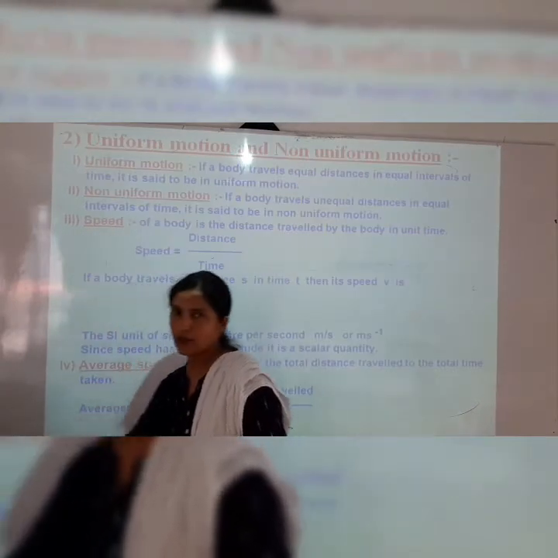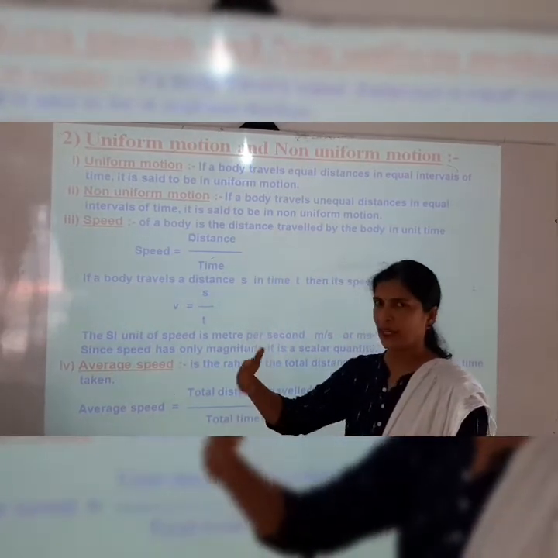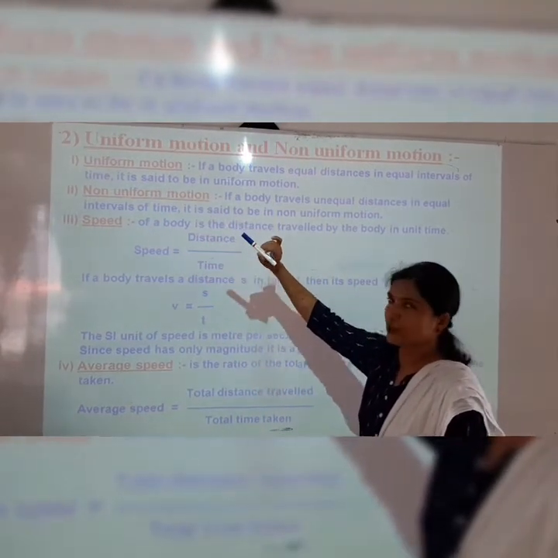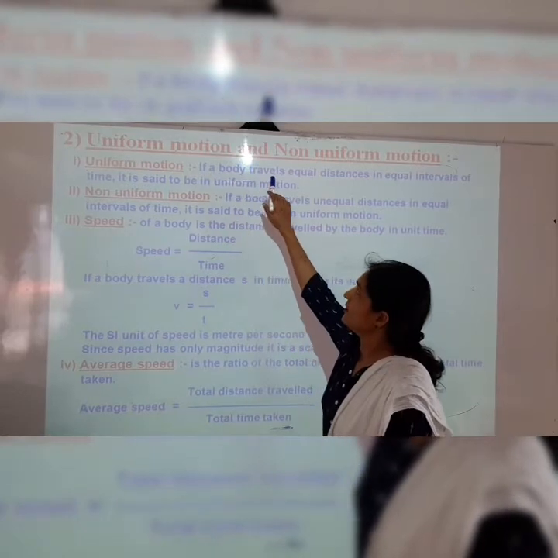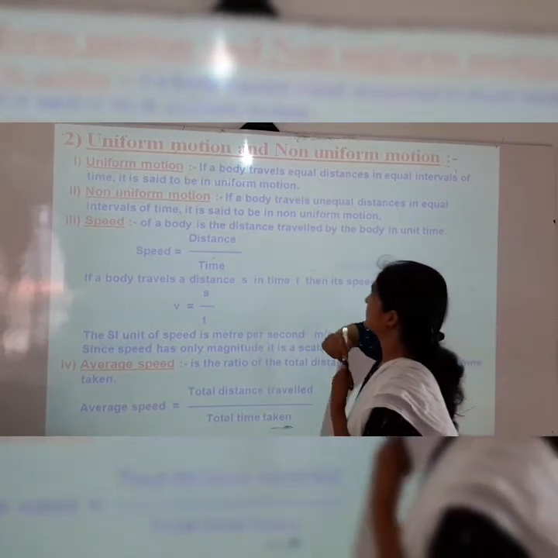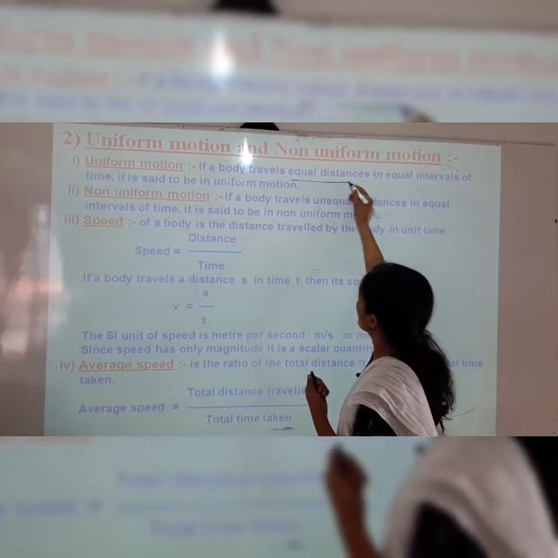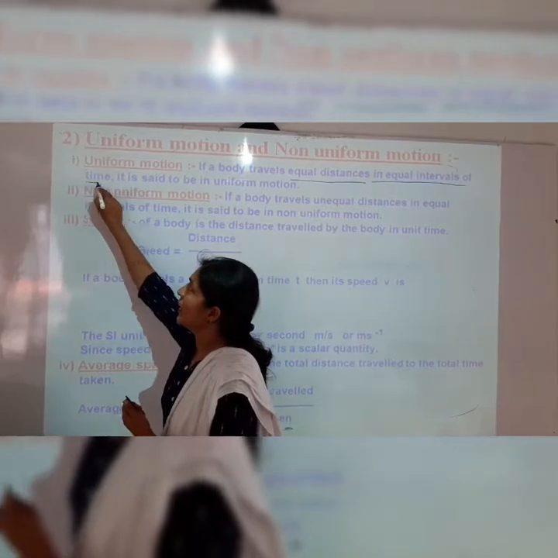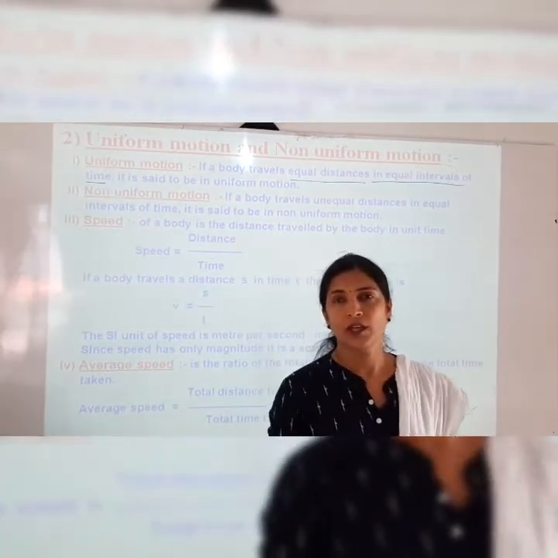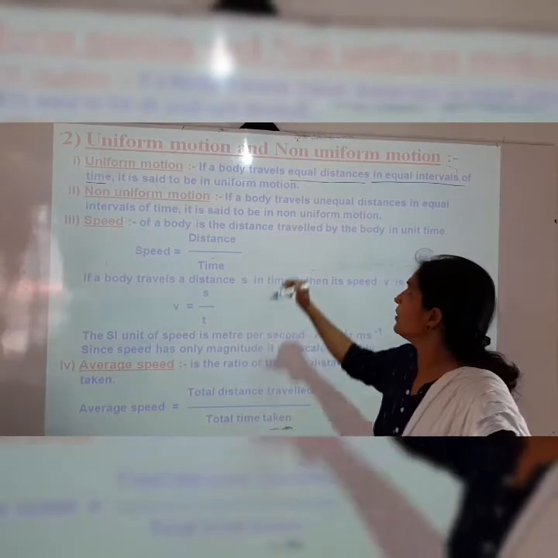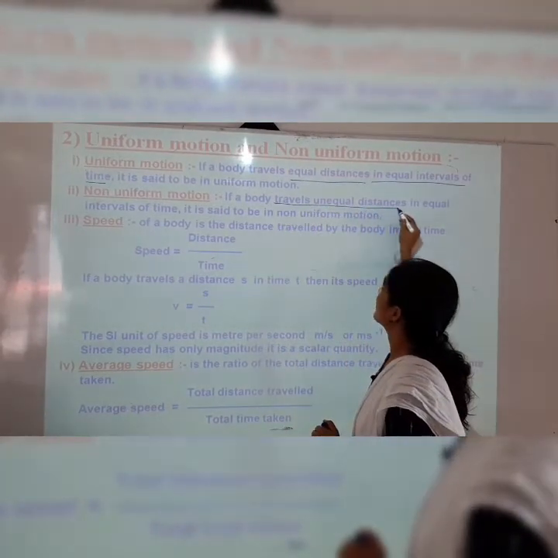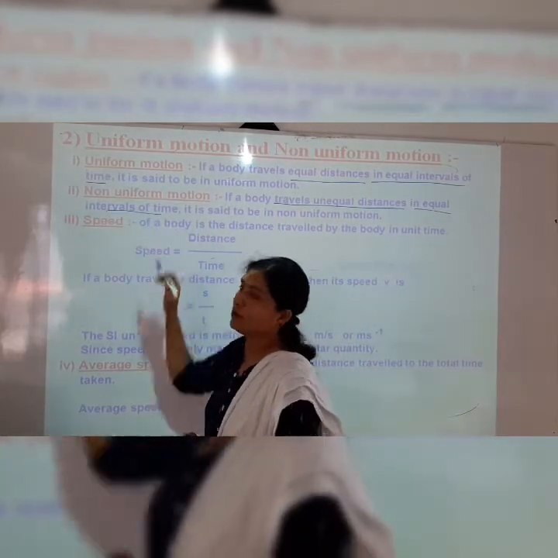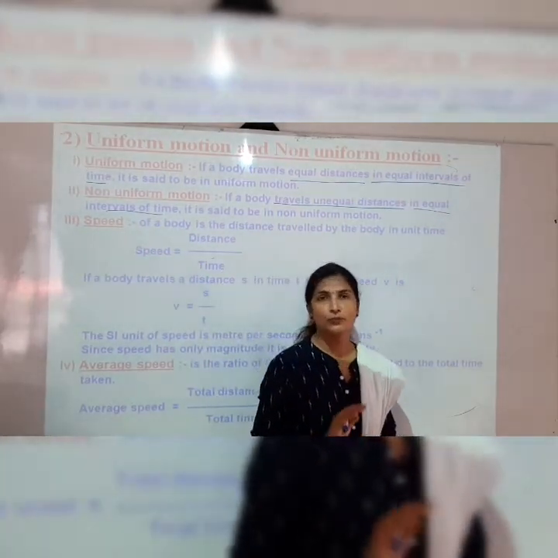So already you have learned all these terms in the previous video. Once again I am revising for all of you. Now, what is uniform motion? If a body travels equal distances in equal intervals of time, it is called uniform motion. And if a body travels unequal distances in equal intervals of time, then that motion is called non-uniform motion.